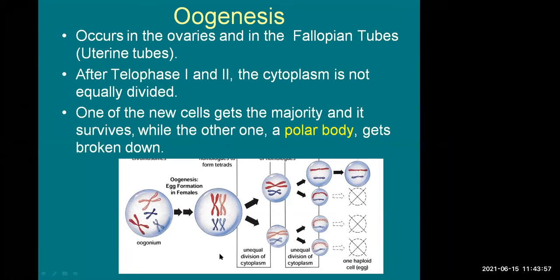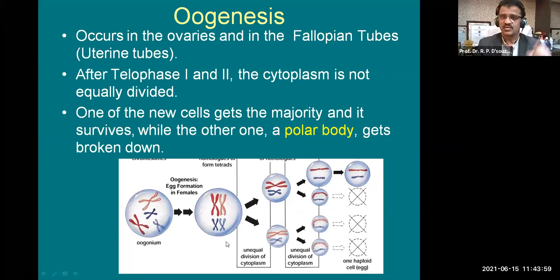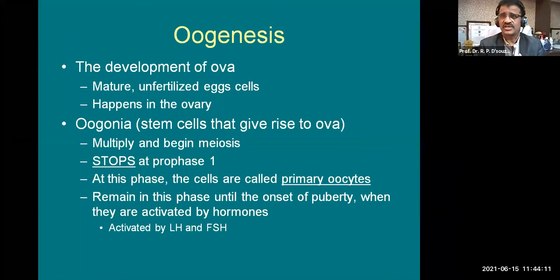So this is the difference between spermatogenesis and oogenesis. Even though you have studied it again and again, you must have forgotten the minute details. So I am taking this once again to you. The development of ova, or you can say formation and development of ova, means oogenesis. And here the ova get mature, and these are also called unfertilized egg cells.